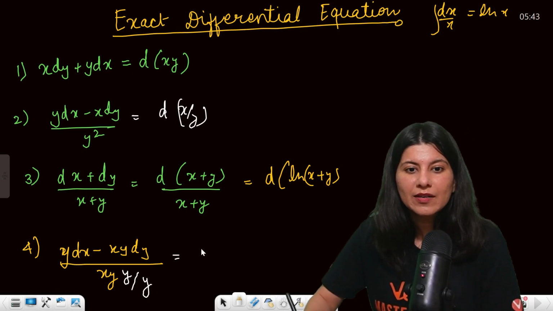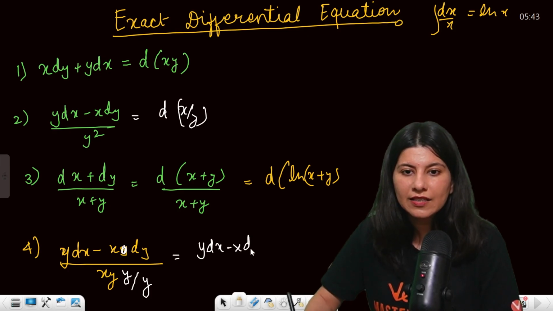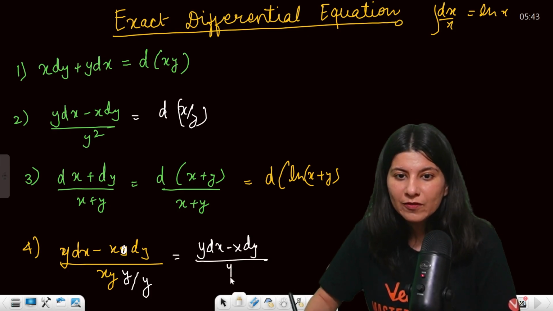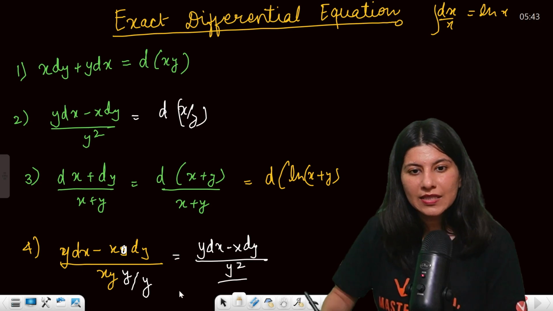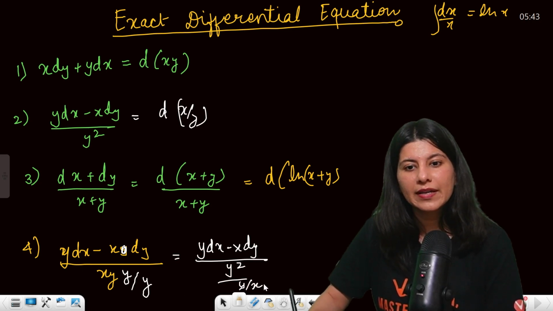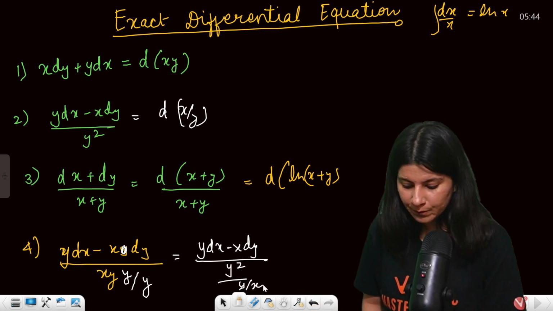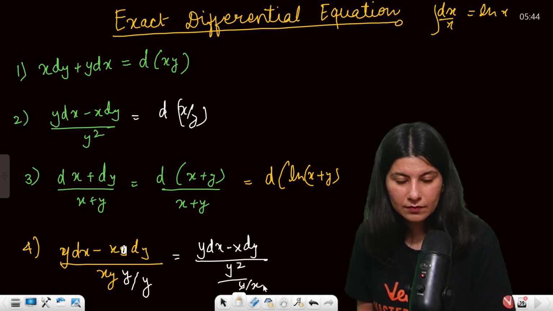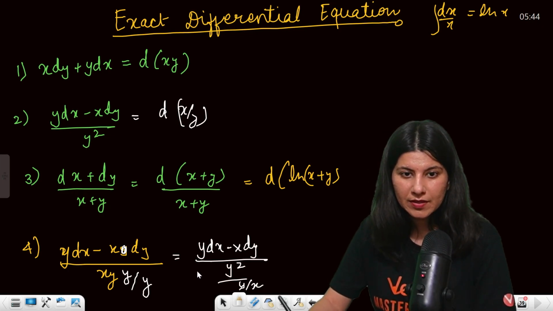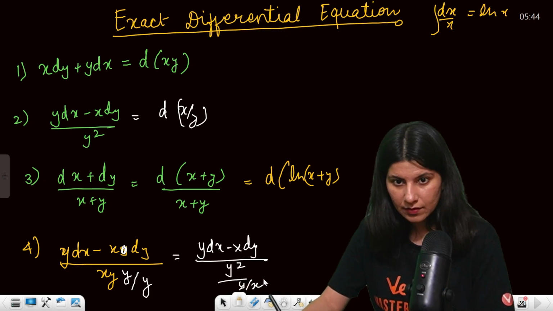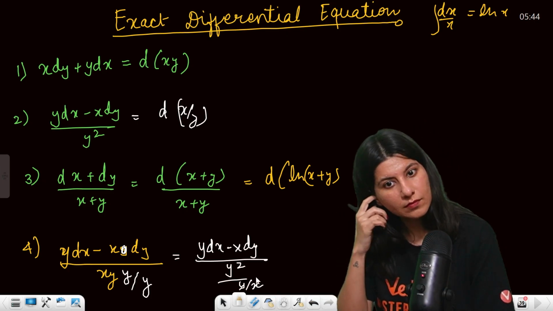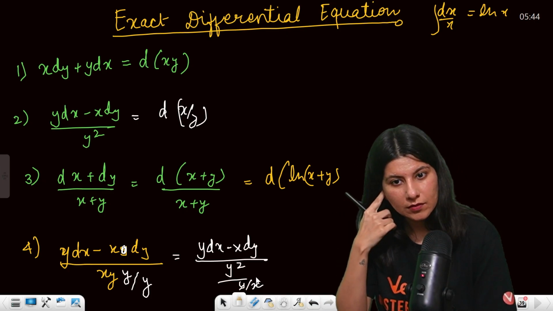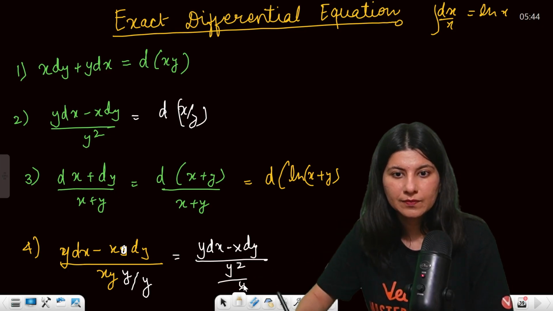So it will become what? y dx minus x dy upon y square, upon, can you see this x will go over here, not y by x, this is going to become x by y, correct? x by y.